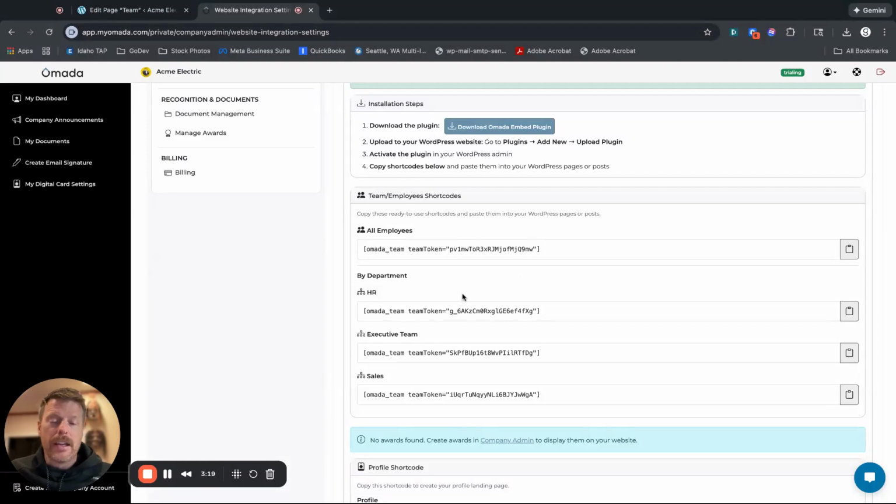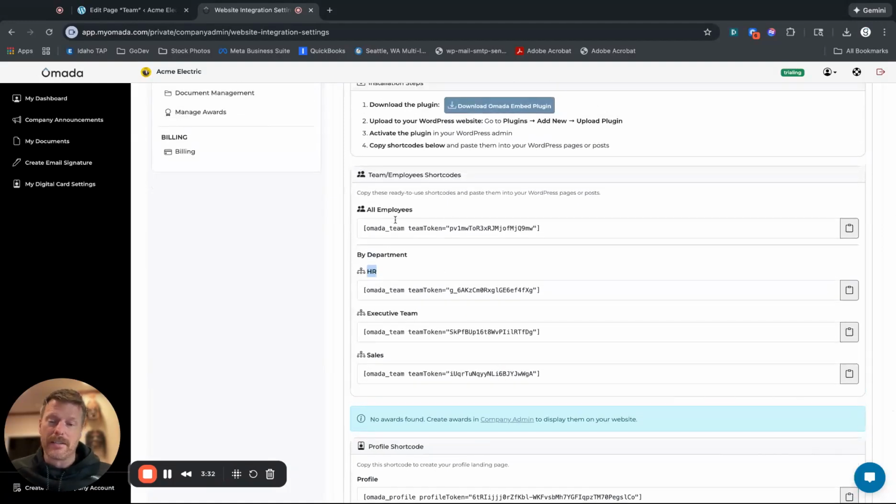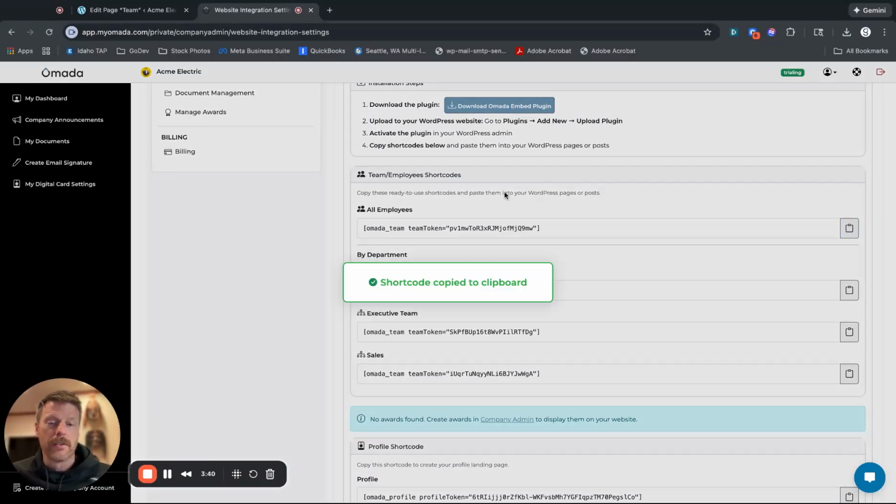Okay, it's all employees. Maybe you have an HR page and you just want to show the department for your HR employees, then you can get this code, or the executive team, or the sales team, whatever it is. There are some options there. The more departments you create, the more different shortcodes you'll have. So let's get the all employees shortcode. Okay, I copied that.